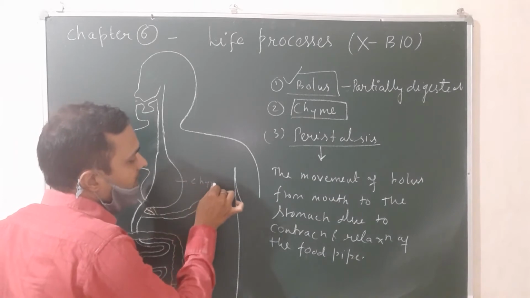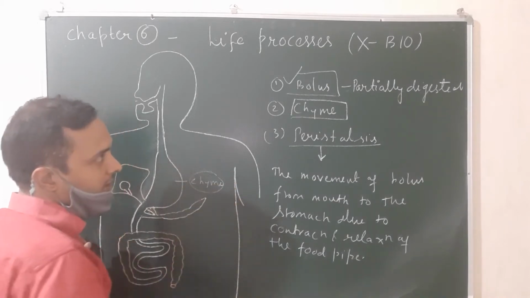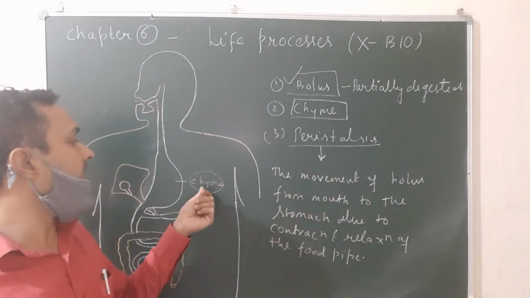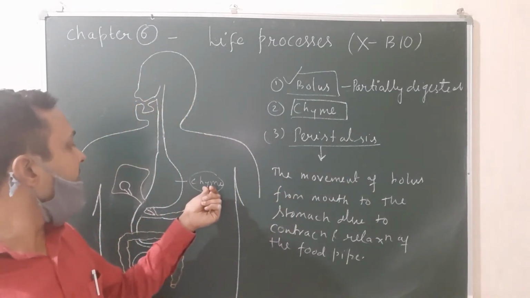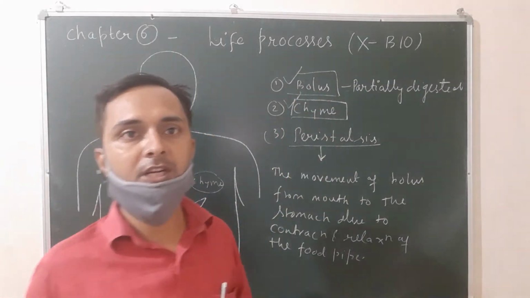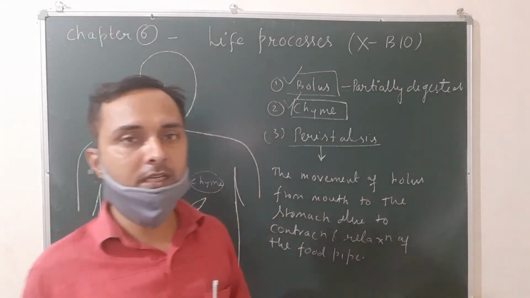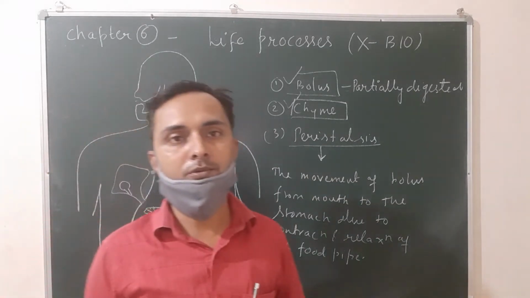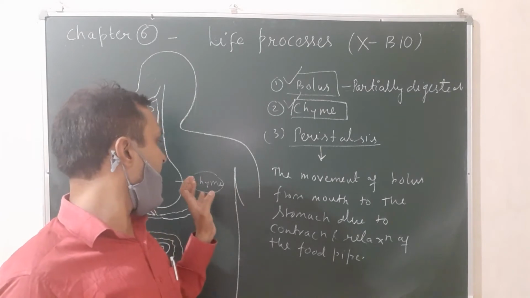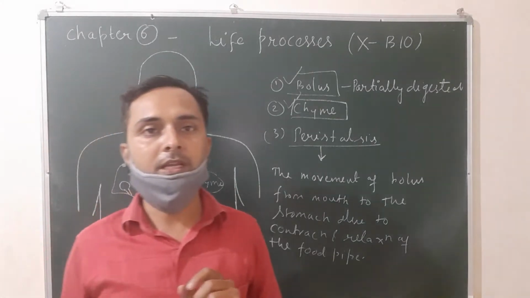So you can say the partially digested food in the mouth is called bolus, and the partially digested food in the stomach is called chyme. So this is the difference between chyme and bolus. And peristalsis is the forward movement of the food due to expansion and contraction of the muscles of the food pipe.